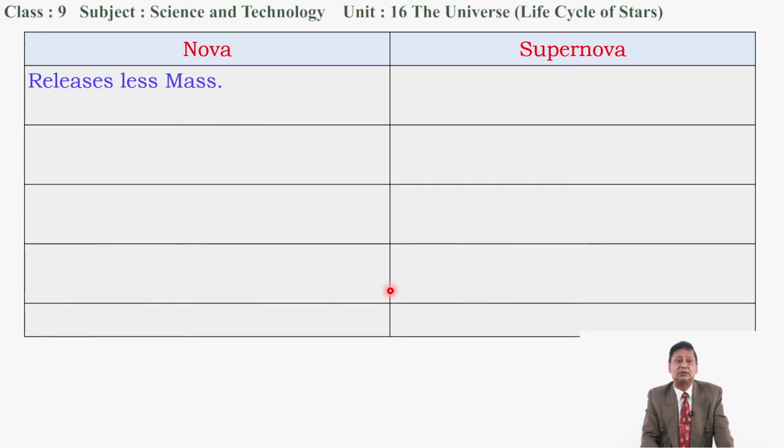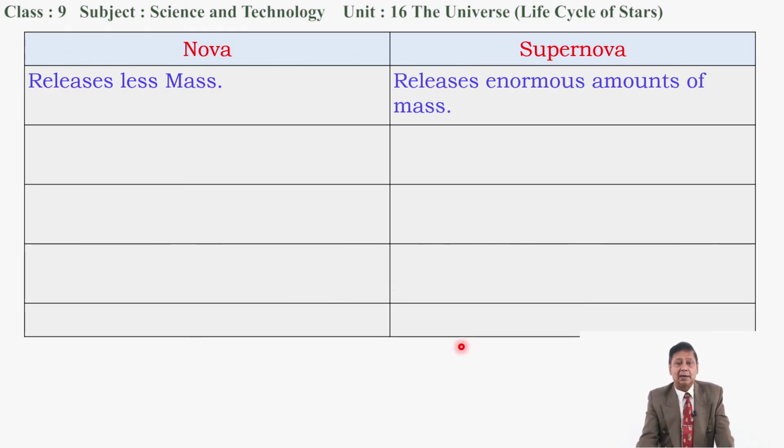The mass released by this nova becomes raw material for the formation of another star. But in supernova, it releases an enormous amount of mass in the universe. An enormous amount means it may be the mass of the sun also. That much mass will be ejected by the supernova explosion.